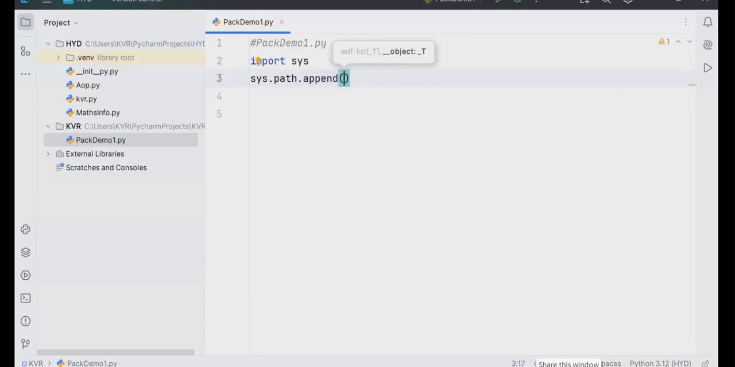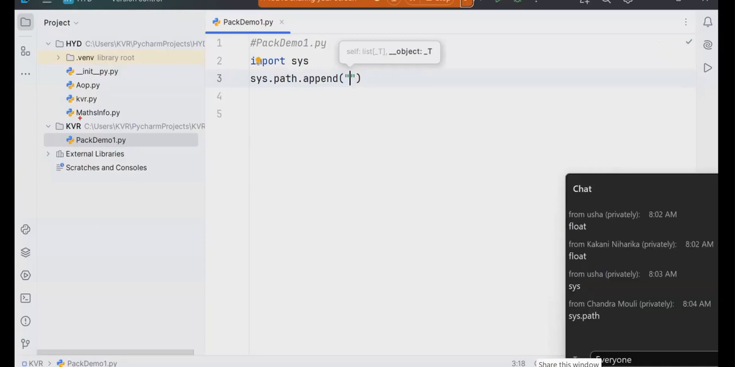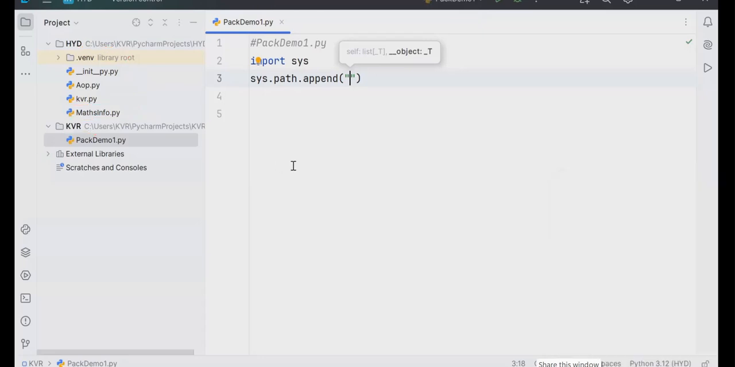You must specify what is our today's concentration. I want to access which module? Math info. Of which module? HYD. Into where? Another folder. There I want to access. I should say append dot. I need to pass the absolute path of the module. Absolute path of what? Of the folder or package where it contains the module.